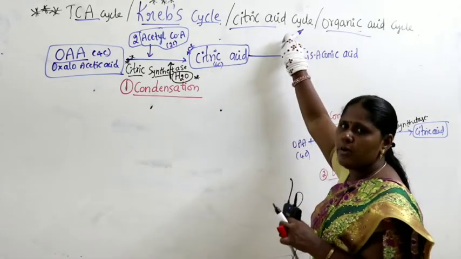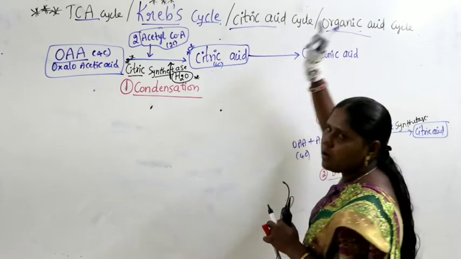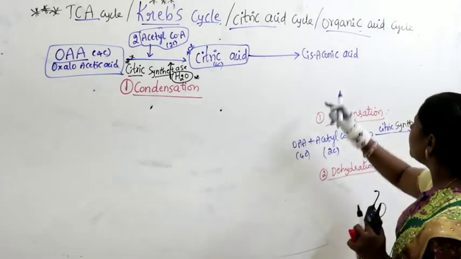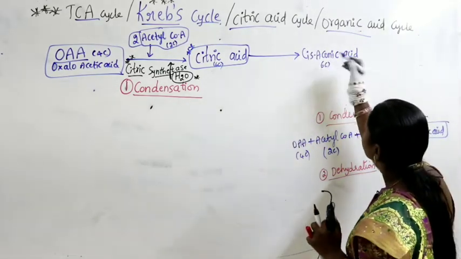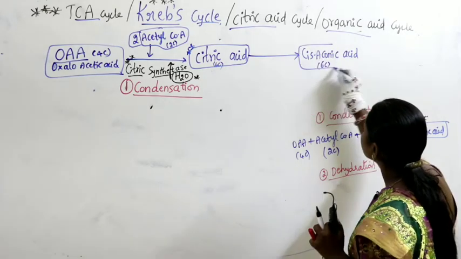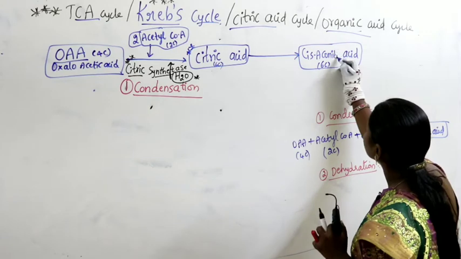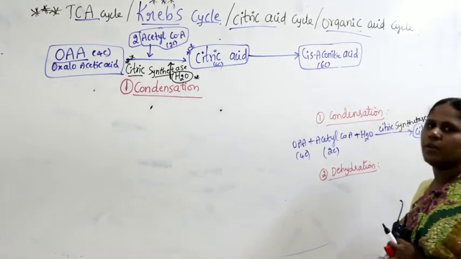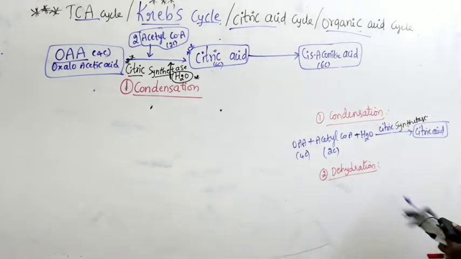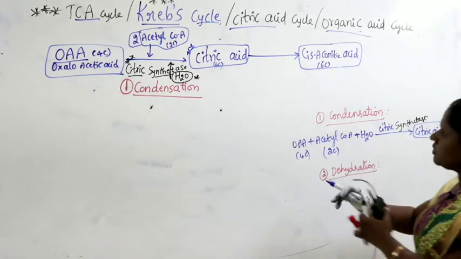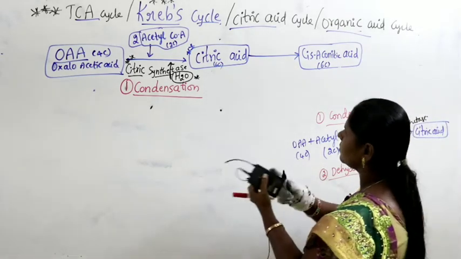It's a very important organic acid. That's why it's also called the organic acid cycle. So even this is 6 carbons here, cis-aconitic acid. So what will you write? Second step, dehydration. So here water goes out.